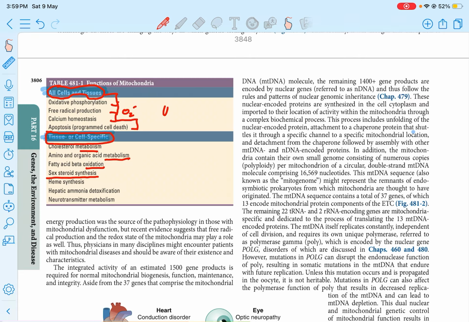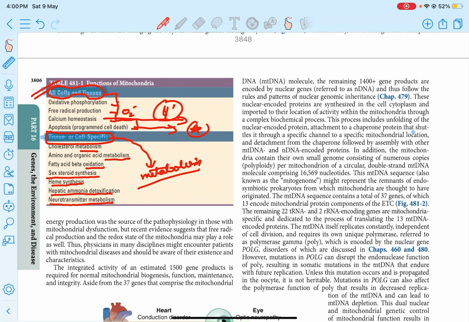This is important: hepatic ammonia detoxification, neurotransmitter metabolism. So predominantly, if it is tissue or cell specific, it is mostly metabolism. But if it is all cells and tissues, you should always say there are only 4, including calcium homeostasis, apoptosis, free radical production, and oxidative phosphorylation, right? This is a very important table telling the functions.